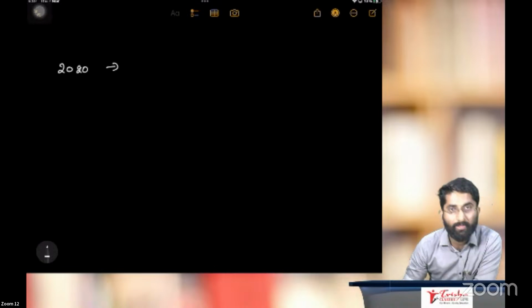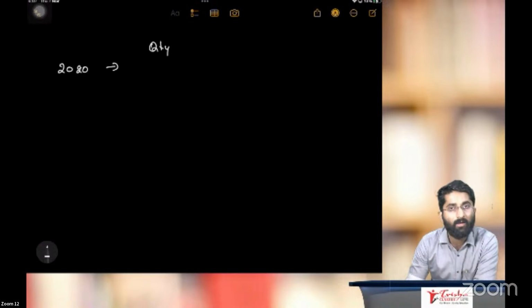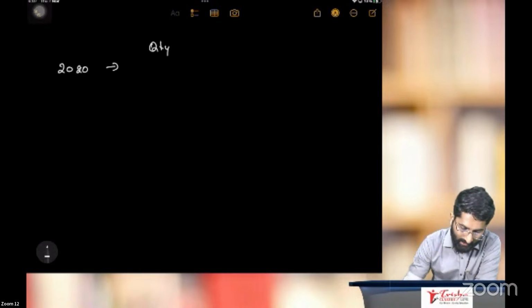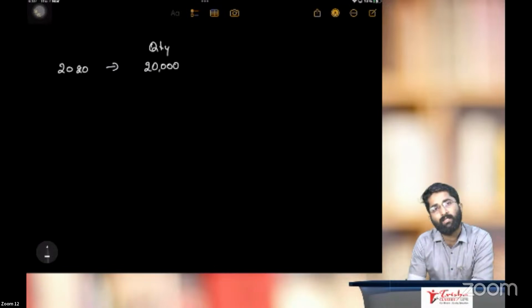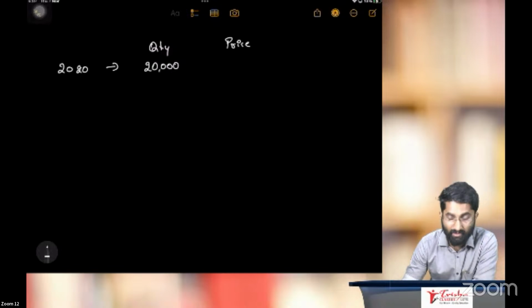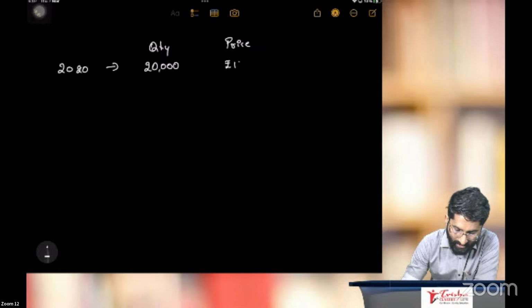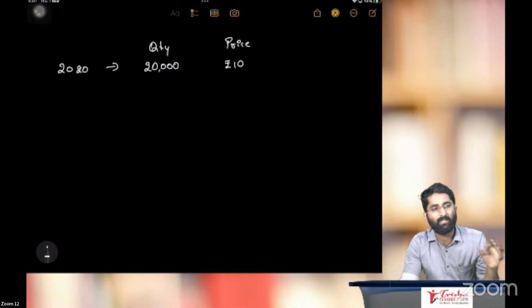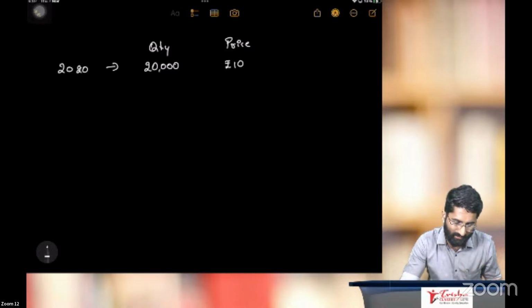In 2020, the total quantity that India produced, our country's quantity that we produced is 20,000, and price is, for example, 10 rupees. We produce 20,000 units of some product X.